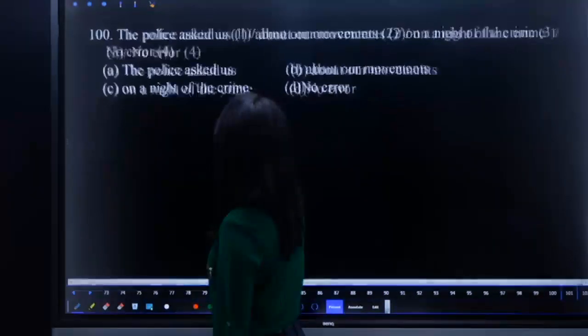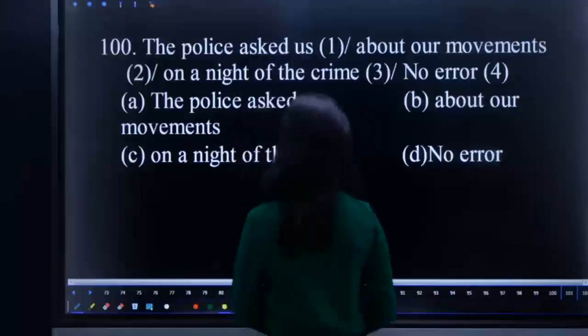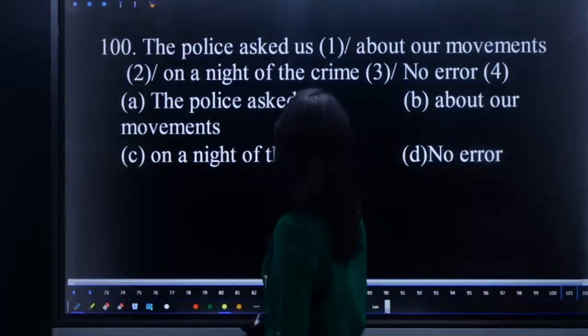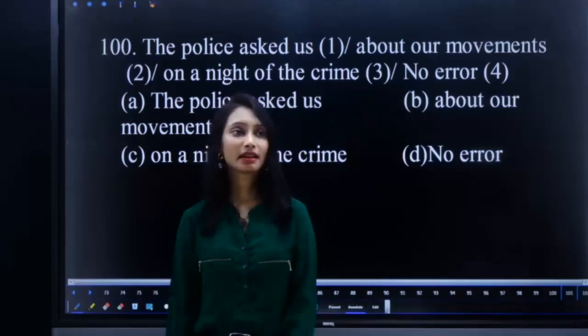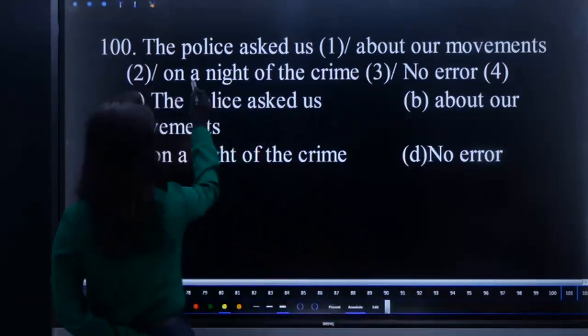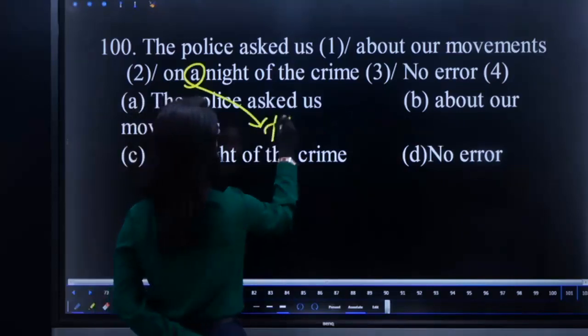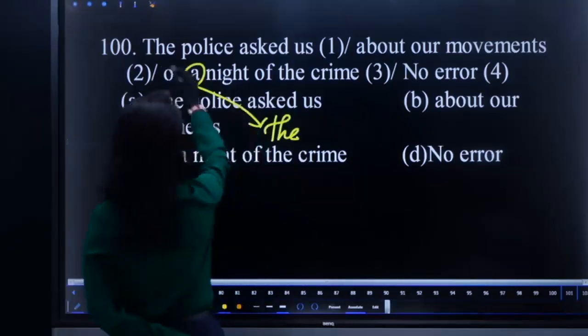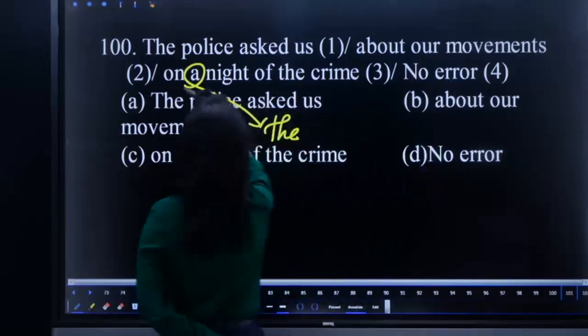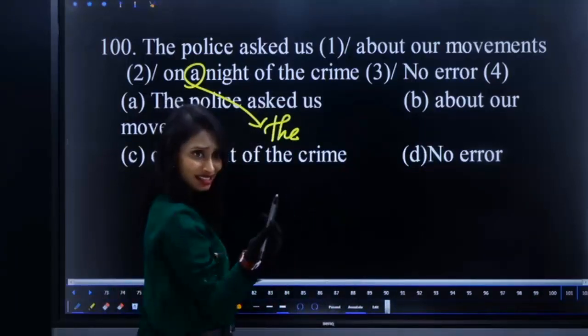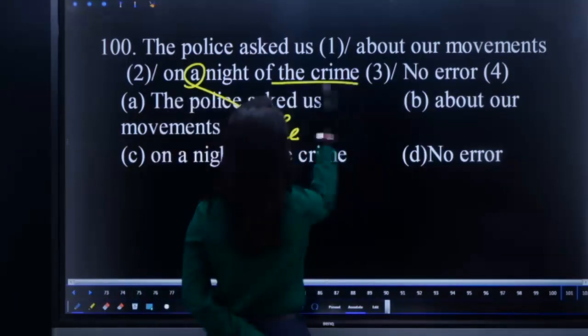The police asked us about our movements on a night of the crime. What is the error here? Here we are talking about a particular night, not one night. So the night of the crime. The police asked us about our movements on which night? One night? No, a particular night.